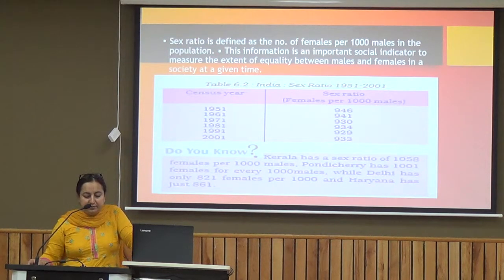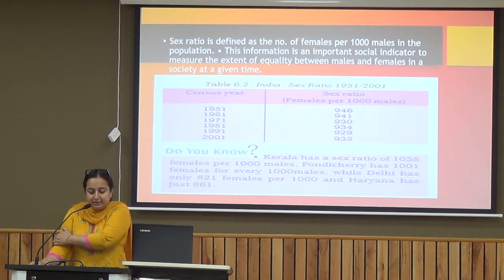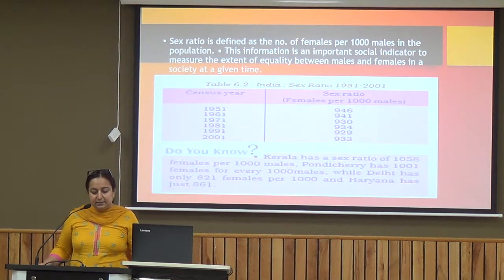If you look at the data here, as far as 1951 is concerned, the number of females per 1,000 males was 946, then gradually in 1961 it was 941, in 1971 it was 930, in 1981 934, and if you see the 2001 data, the number of females per 1,000 males is 933. So we are able to see that the number of females is declining.